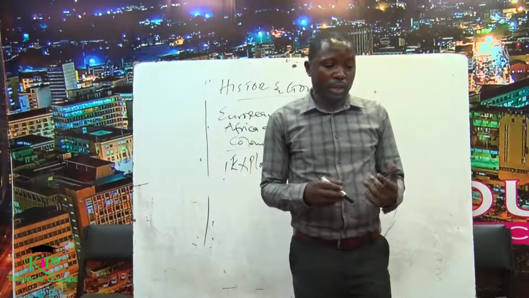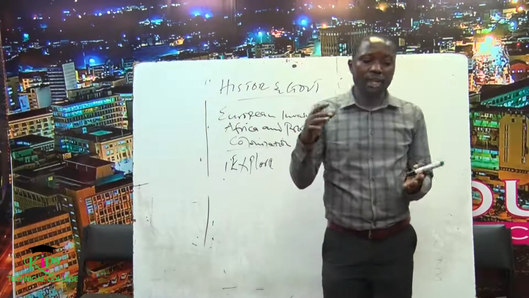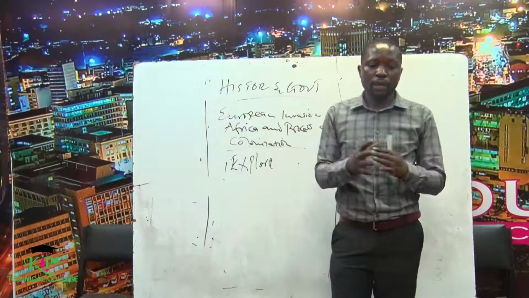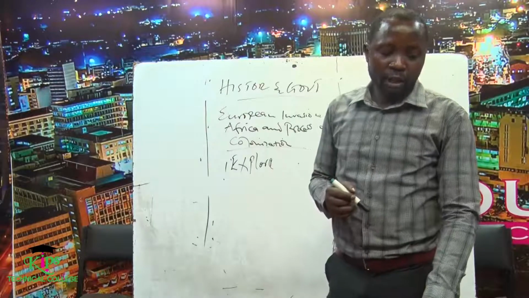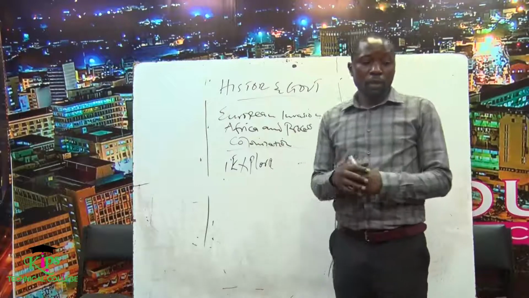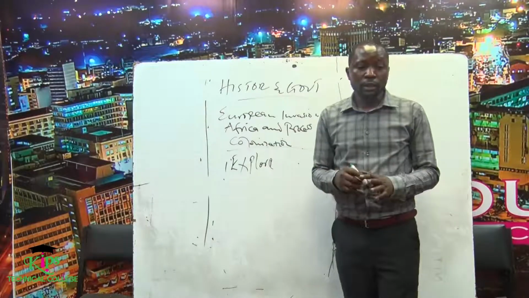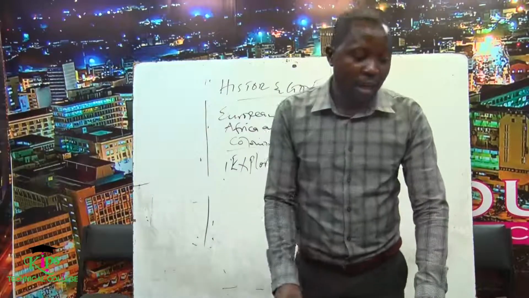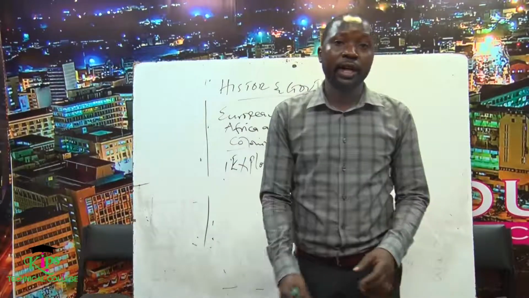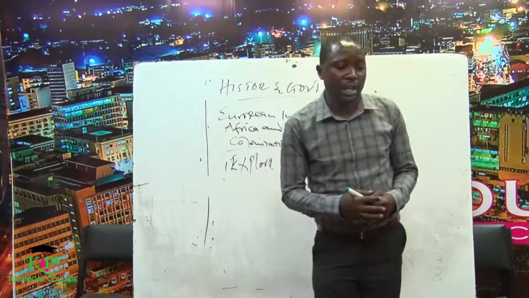So you need to know that the European countries that were involved in the scramble for and partition of Africa, that is before 19th century, we had Portugal, we had Spain, we had Italy, there was France, there was Germany, among other European nations like Britain and others.